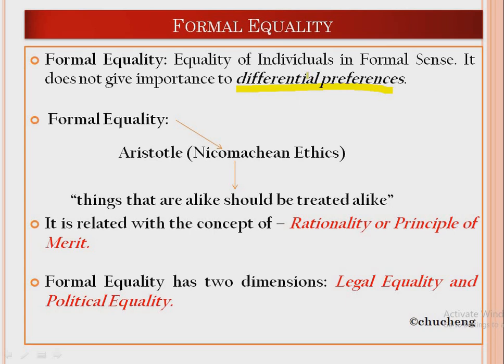Some of them are men, some are women, some are of different ages, maybe a child, a youth, an adult, an aged person, of different castes also. When you allow the people access to that facility without giving importance to gender, race, caste or age, it can be considered formal equality.